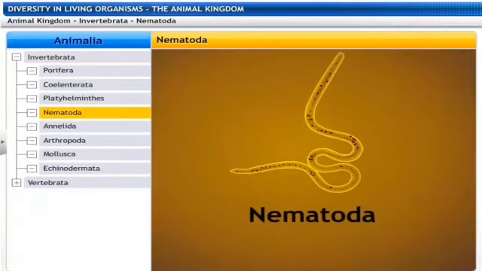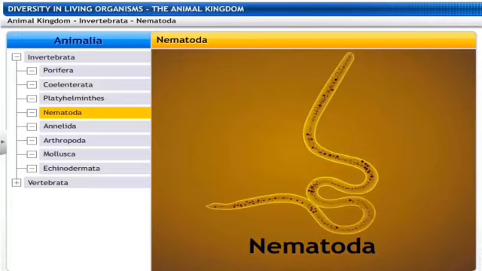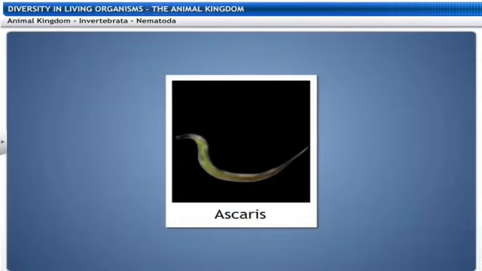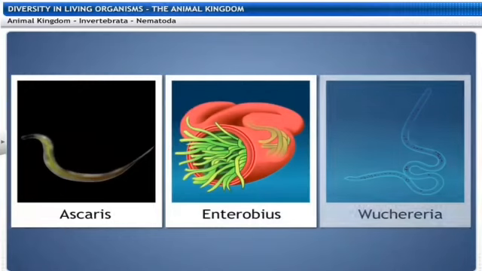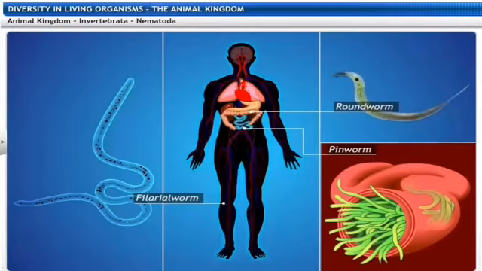The next phylum is the phylum Nematoda. Now they are also bilaterally symmetrical and triploblastic, which we have seen very well in the previous phylum. The body is cylindrical rather than flat. There are tissues but no real organs, although a sort of body cavity, a false body cavity, is there. For a false body cavity, we use the word pseudocoelom. Pseudo means false. These are very familiar as the parasitic worms which cause a lot of diseases, such as the worms causing elephantiasis, that is the filarial worms, or the worms in the intestine, that is the roundworms or the pinworms also.